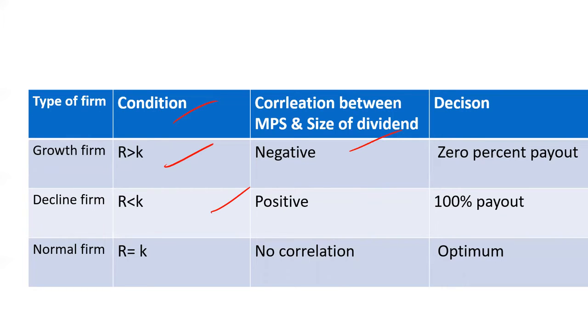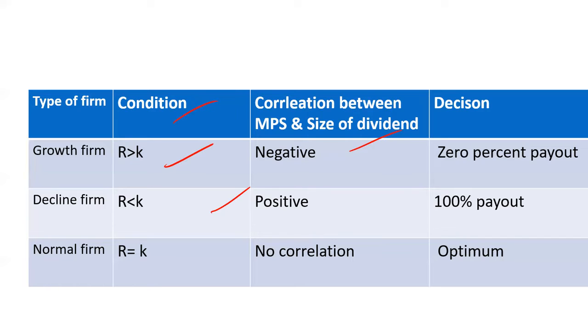The principle behind the 100% payout is that the company is not earning much money, so it pays the dividend so that it can attract shareholders in future to invest in that company, by which they can get some funds. This is the motto behind the 100% payout in case of decline firm. I am telling this because such type of things can be asked in the assertion reason type questions.